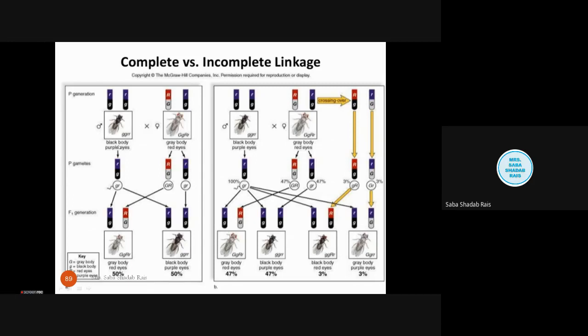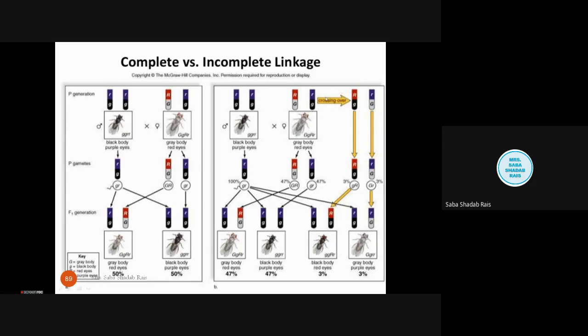So here, black body and purple eye, gray body and red eye, this is the parental combination. You will find that 50% of the progeny have gray body, red eye like this parent, and 50% have black body, purple eye, like this parent. So there is no new combination. That means these two genes are completely linked.